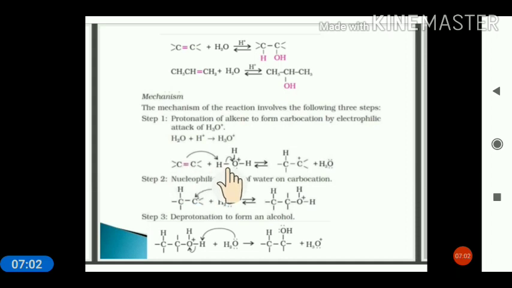So this alkene gets protonated in acidic medium and forms the carbocation. This carbocation is then attacked by a nucleophile and we get the protonated alcohol. In the third step, deprotonation occurs. So removal of a proton gives rise to the alcohol.